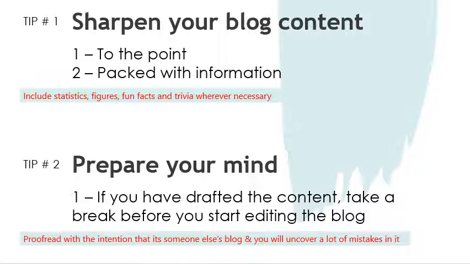Another interesting tip is that you should proofread with the intention that it's someone else's blog and not your own, and you will be tasked with uncovering a lot of mistakes in it. And with this kind of mindset, you will see that you will be able to discover more and more misses that you might have missed the first time around.